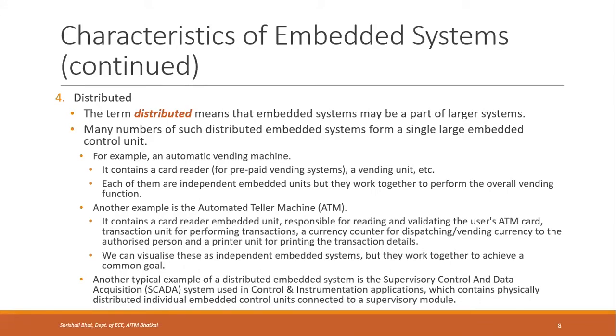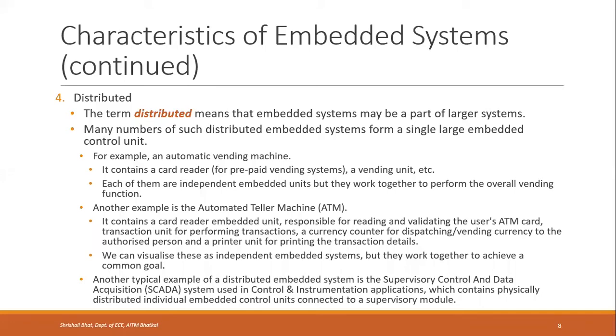Another example is your ATM, automated teller machine. Even here, it is a combination of different embedded functions. It contains a card reader embedded unit, which is responsible for reading and validating the user's ATM card. Depending on whether you swipe it or insert it, then you enter the pin, and it will authenticate, right? Then a transaction unit for performing transactions. You can debit money, credit money, transfer money, change the pin. Those are different transactions you can perform. For that, there is a different embedded system.